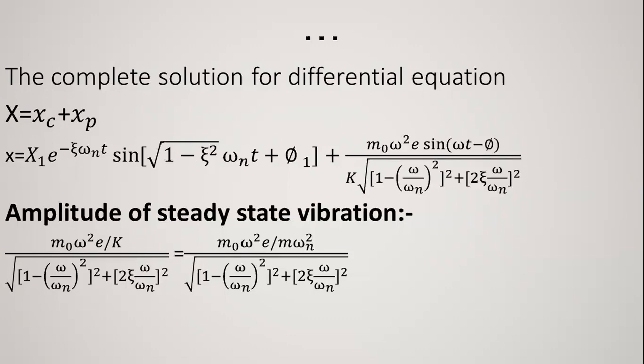Now the amplitude of the steady state vibration is m0 omega square e by k divided by under root (1 minus (omega upon omega_n) square) whole square plus (2 zeta omega upon omega_n) square, which is equal to m0 omega square e divided by m omega_n square, if we put the value of k equal to m omega_n square, right?